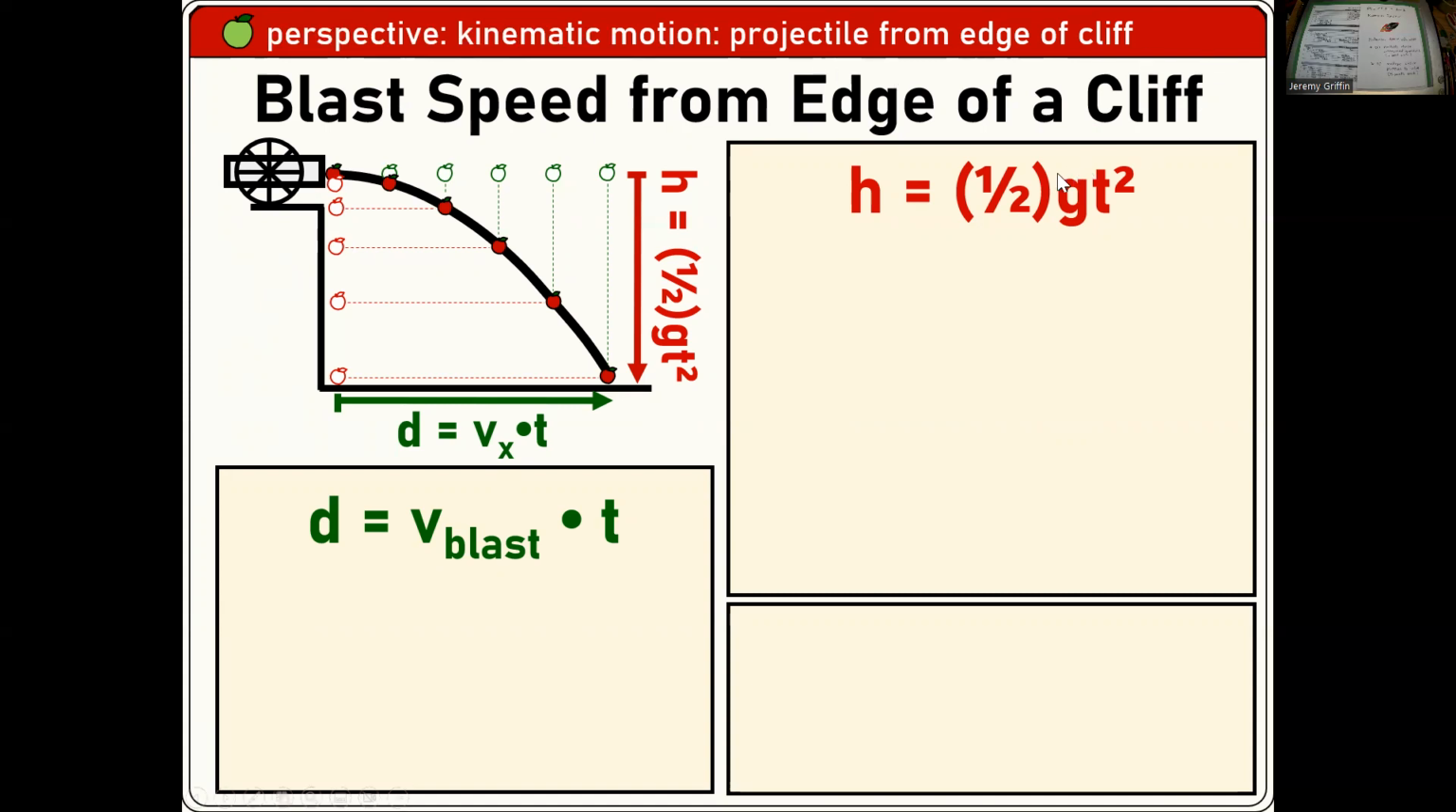Here, I'll guide you along. Start with the red one here, which is vertical information, how far it fell as a function of time. Solve for T, because that'll constrain the amount of time it's been falling for. Can you solve for T?